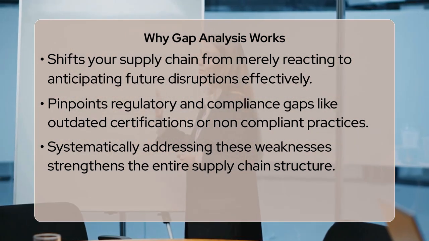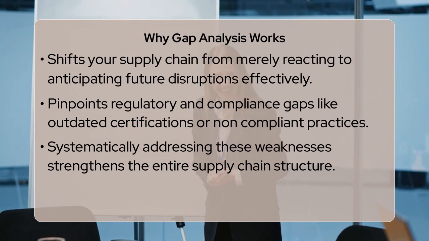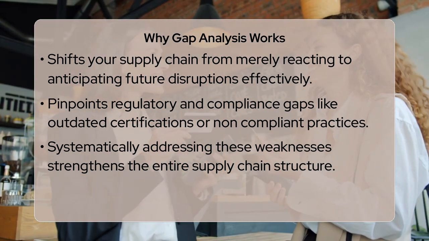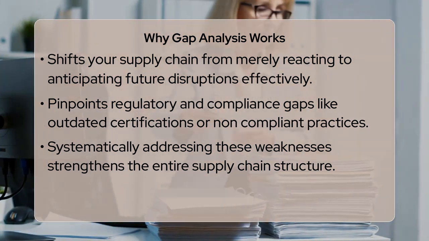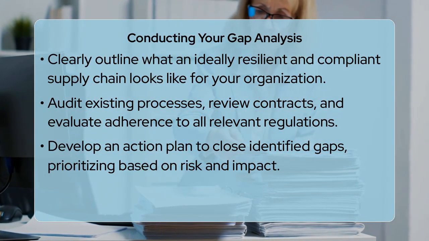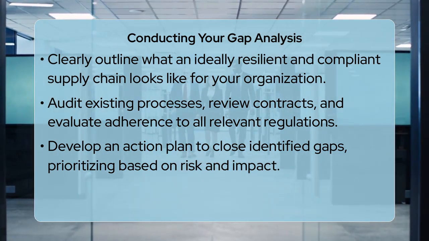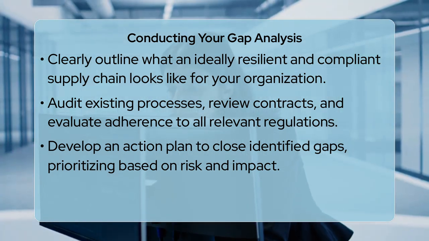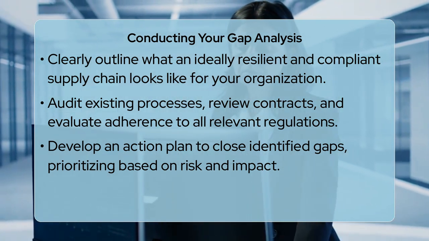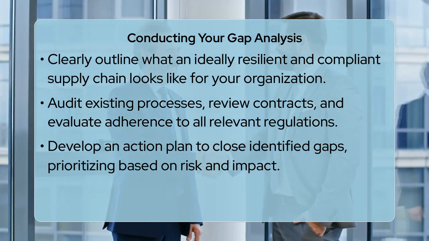This involves auditing existing processes, reviewing supplier contracts, and evaluating adherence to all relevant regulations, such as those governing international trade or environmental standards. The core of the analysis then involves comparing these two states, identifying all discrepancies. Finally, you develop a detailed action plan to bridge each identified gap, prioritizing based on risk and impact, and then